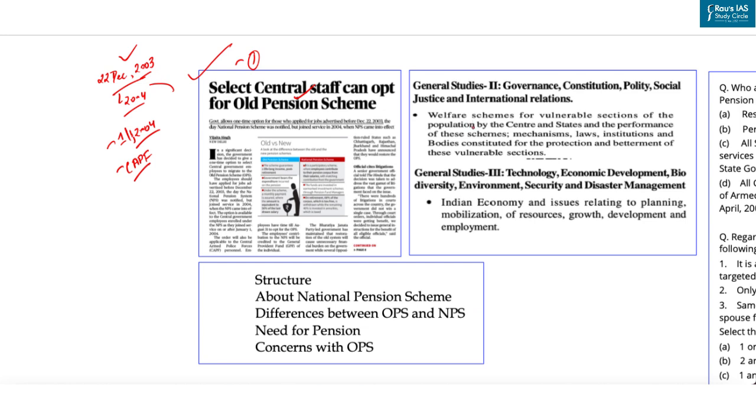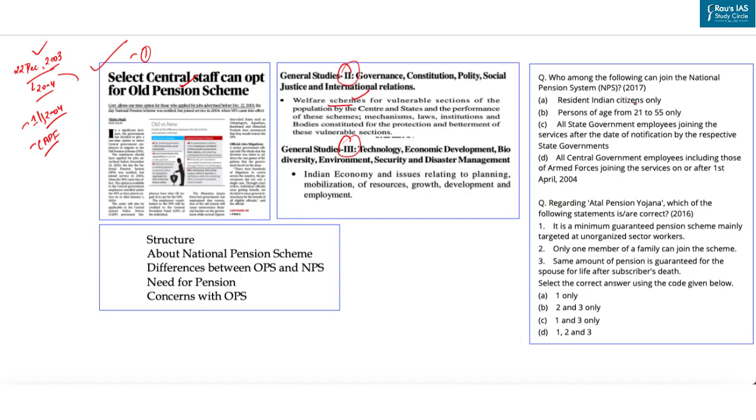Now, as pension is an important component of welfare schemes for vulnerable sections, which is an important theme under GS Paper 2, and as it deals with finances, it is also important from the perspective of GS Paper 3. Pension architecture is also important as UPSC has already asked a question based on the National Pension System in 2017. We'll try to solve this question after our discussion. Also in 2016, they asked a question based on Atal Pension Yojana. Try to answer this question and write your answer in our comment box.